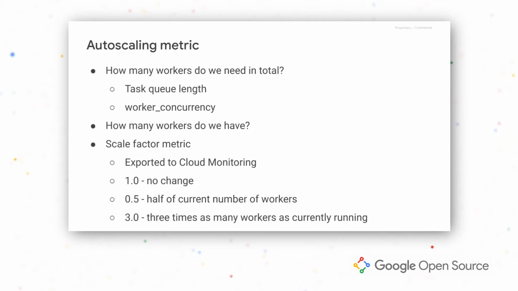Having all of this, we can introduce a new metric and export it to cloud monitoring. Note that the HPA requires us to provide the values in scale factor format. So, for example, 1.0 means no change, 0.5 means take half of the current number of workers, and 3.0 means we need 3 times as many workers as we have currently.